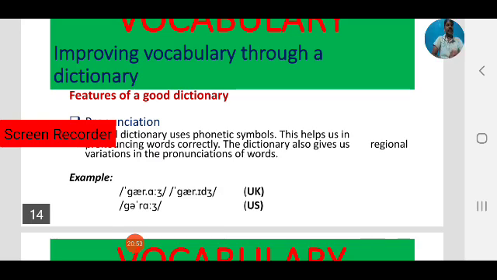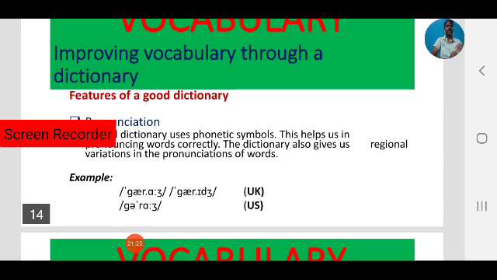So by using a dictionary, we can improve our pronunciation skills. As you know, pronunciation is very important. How we pronounce the words, that is the most important area in using English. In speaking, pronunciation comes in, how you pronounce words, how you pronounce languages. The pronunciation differs from American to British.